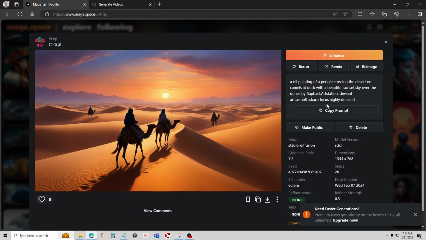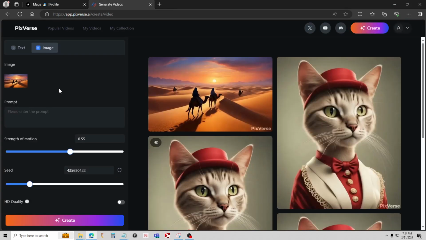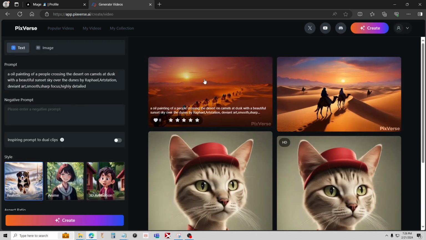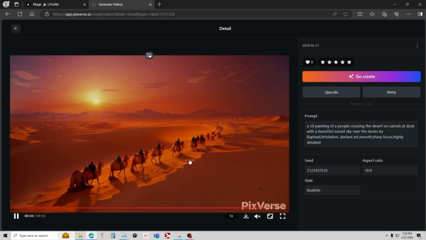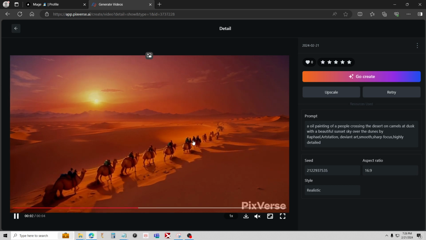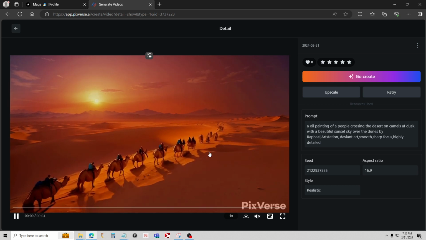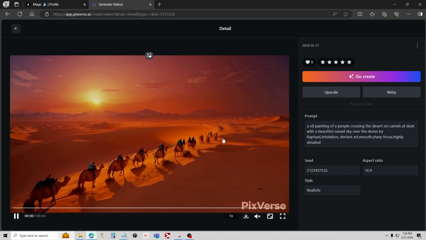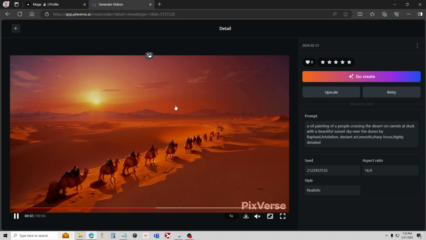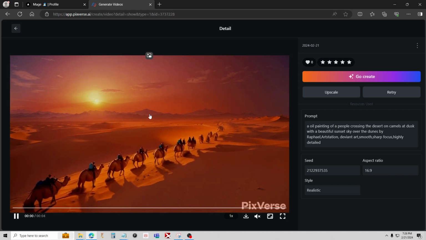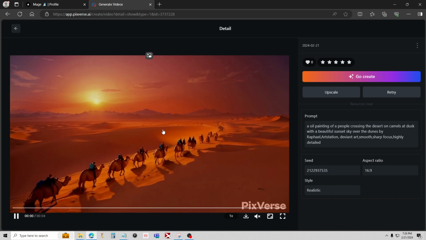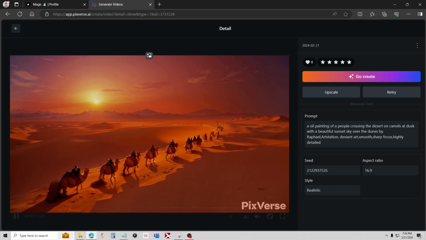Okay, so here's the prompt I used to make it. So I'm just going to copy it, and we'll just go back over here and plug it in. Okay, it's done, and let's go check it out. All right, so you see we do have a lot more organized movement, because it knows exactly what to do from our prompt. With the picture, it kind of has to estimate. So for the most part, text prompts are still turning out better. If you have something you didn't make with AI, like a photo or something, then you can use the image to video, and that works really good too.